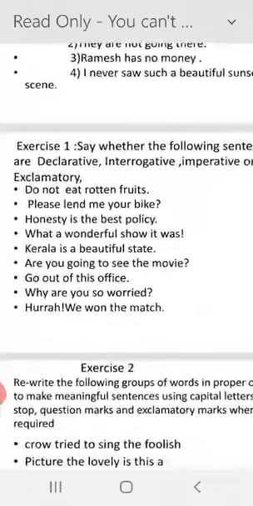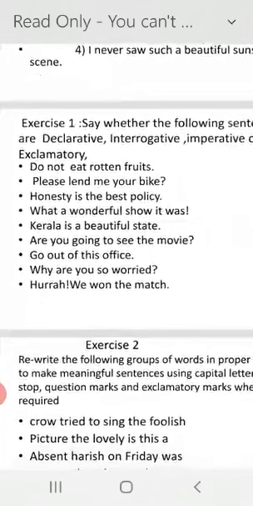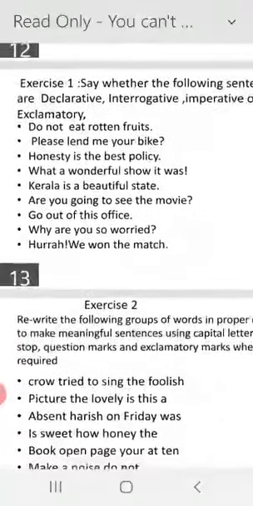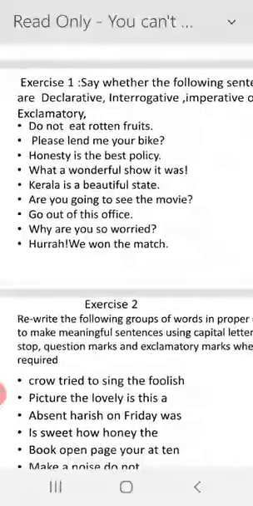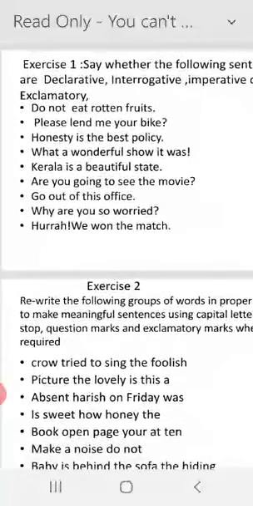Honesty is the best policy. Simply a statement. What a wonderful show it was! Here is an exclamation sign, so it is an exclamatory sentence. Kerala is a beautiful state. Simple sentence, and it is a declarative sentence. Are you going to see the movie? It is an interrogative sentence. Here the question is asked. Go out of this office. This is an order. Why are you so worried? This is also an interrogative sentence.